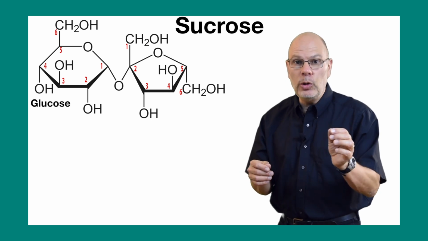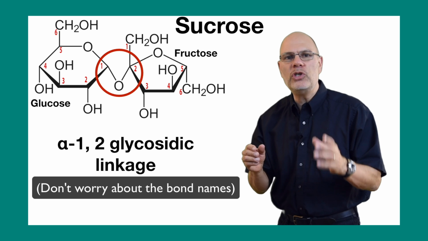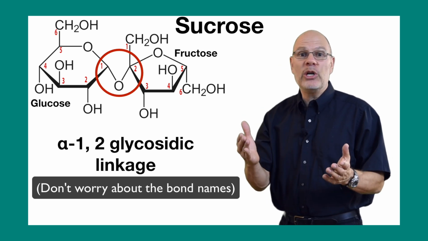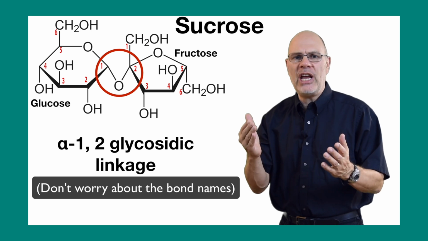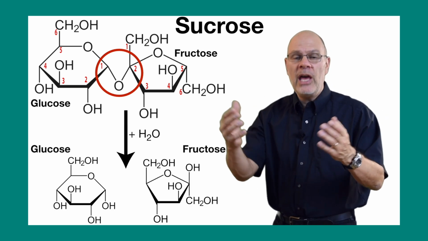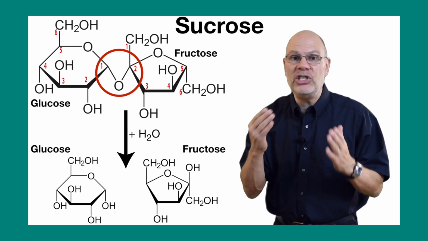Sucrose consists of a glucose connected to a fructose, and the bond between them is an alpha-1,2 glycosidic linkage. What do you need to know about that? It's another covalent bond. It has a different shape. We have enzymes that can break it apart, releasing glucose and fructose that our cells can absorb and use for energy. Sucrose, in other words, is a digestible sugar.